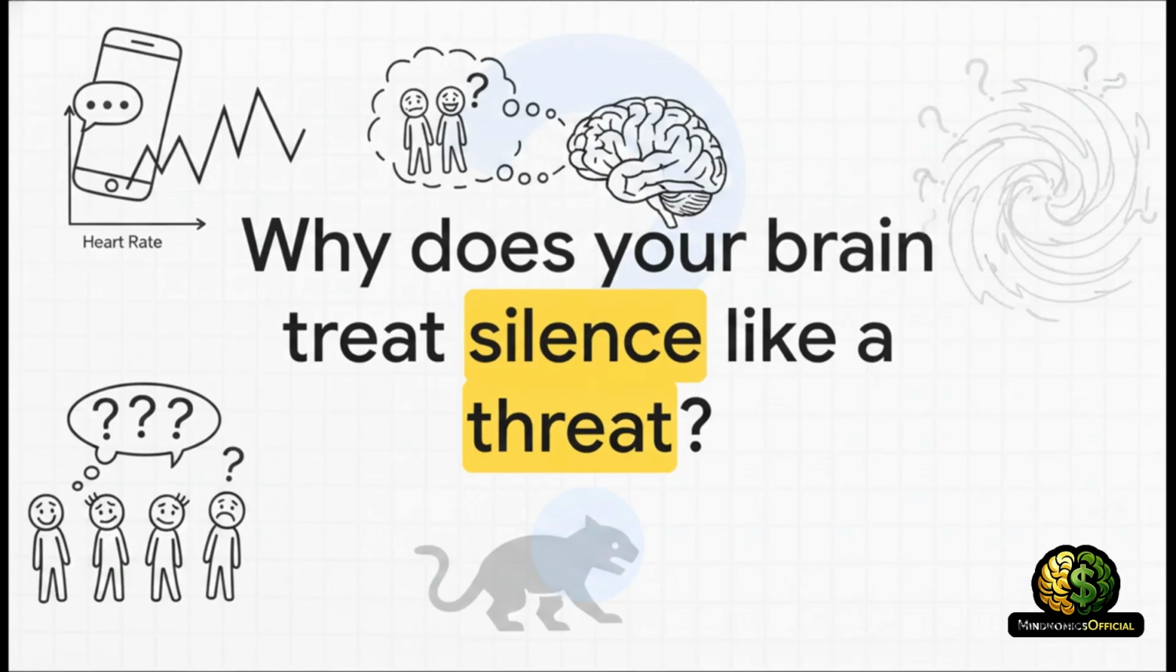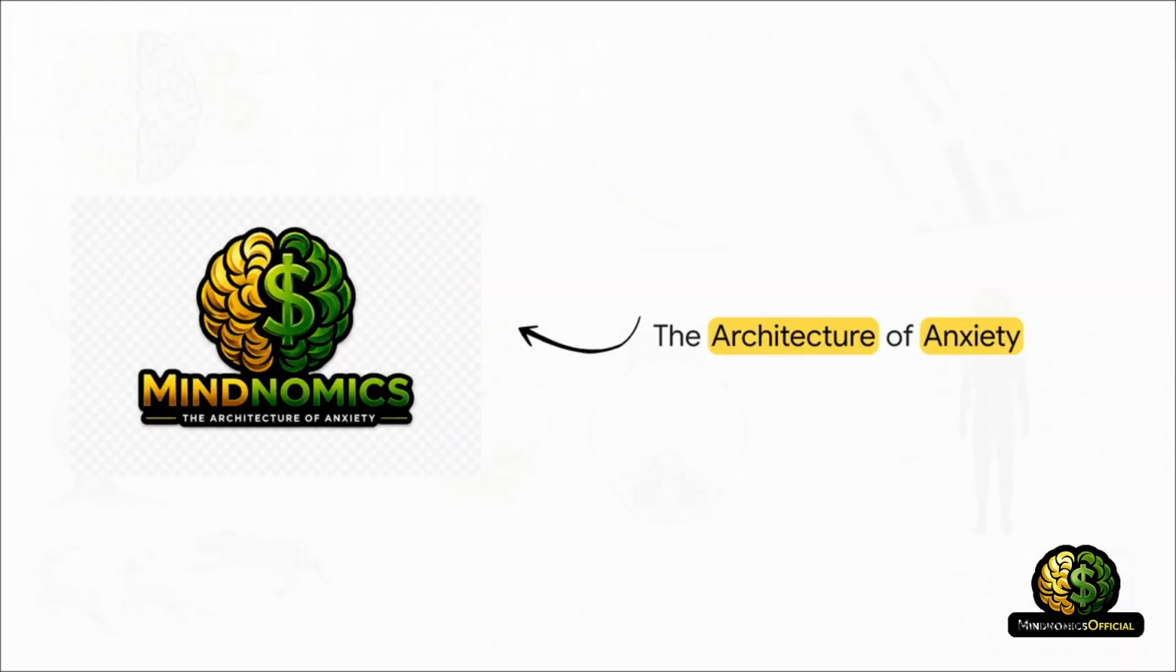So why does your brain treat absolute silence, a complete lack of information, like an immediate physical threat? Well, to really get why that happens, we've got to look at the architecture of anxiety. Our overarching theme for this explainer is figuring out exactly why uncertainty is fundamentally more stressful to your biology than actual confirmed bad news. What we typically call anxiety isn't some personal failure. It's actually an ancient evolutionary architecture just struggling to cope with modern information.